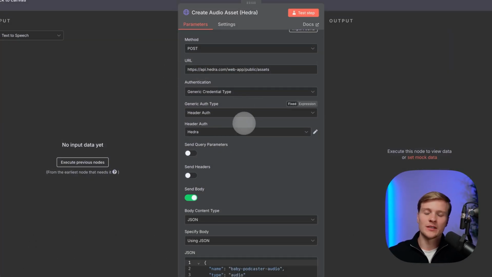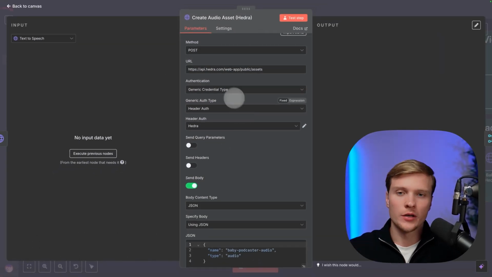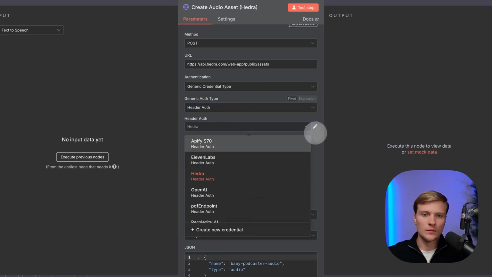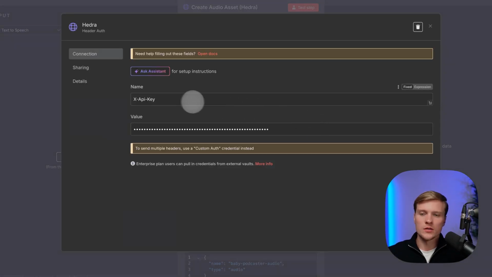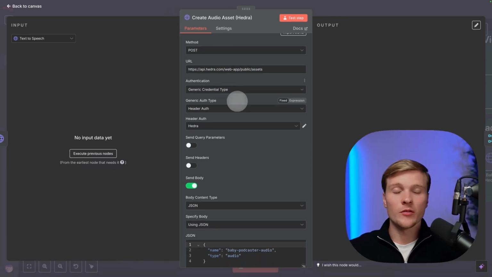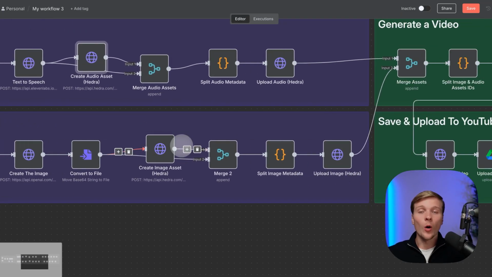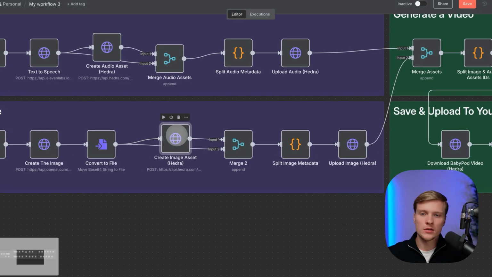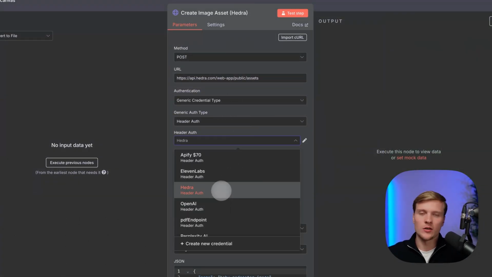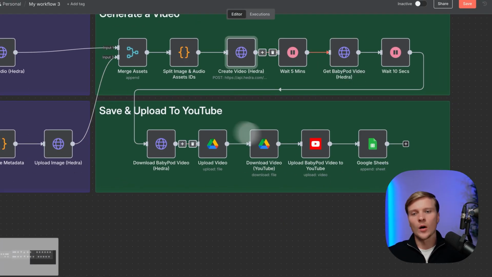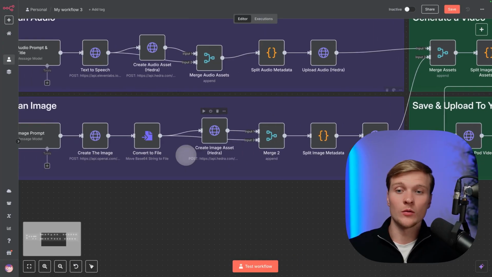In here, we also have the specific credential created for Hydro. So you will press generic credential type, Hydro auth, and then you will press create new credential, and you will, let me show you mine. So here is also the name X API key, and the value is your key. And the beauty of creating the authentication in this manner, once you've created it once, then you can select it in all the other nodes. So as you can see here, we created the Hydro authentication, then we're going to this node, and here we're just selecting the same Hydro auth. And we're doing the same in here, in here, in here, and all the other Hydro nodes. So very simple. You need to do it only once.